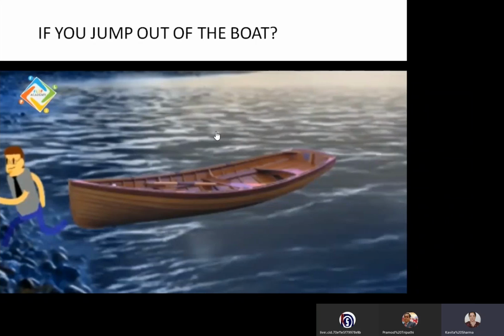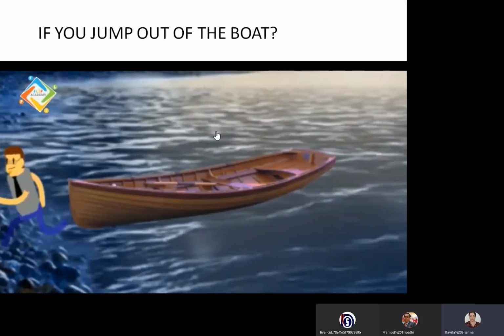When he is moving the boat backward, the reaction of the boat on the man is pushing him forward. It's action and reaction, right? So we can observe this action here. Action and reaction, both you are able to observe, because action is done by the man on the boat and the boat moves backward. The reaction is the boat on the man, that is the man is moving forward, right?